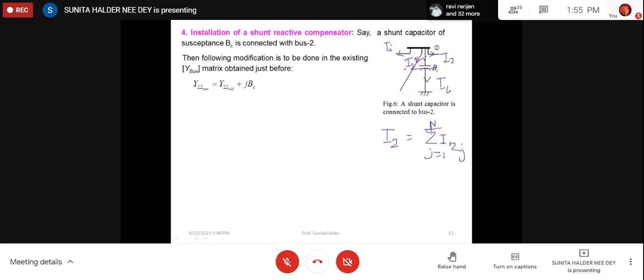So I2J, J equal to 1 to N. What does it mean? Current between bus 2 to other buses, 2,1, 2,3, 2,4, 2N. So if there be connectivity, then this current will exist, otherwise not.